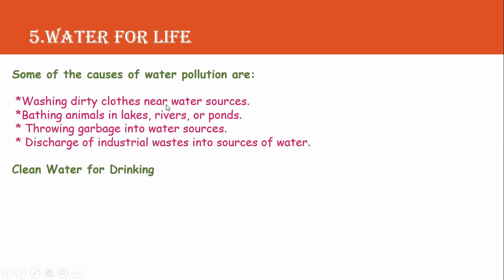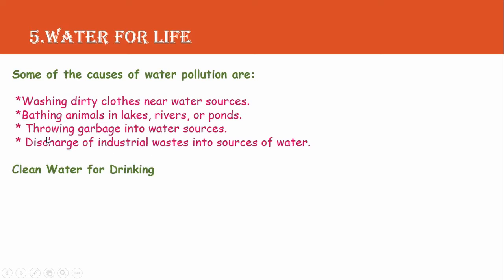Washing dirty clothes near water sources. So when we wash clothes near the water sources, we make the water dirty. Bathing animals in lakes, rivers, or ponds. So giving a bath to animals in lakes, rivers, or ponds makes the water dirty. Throwing garbage into water sources.